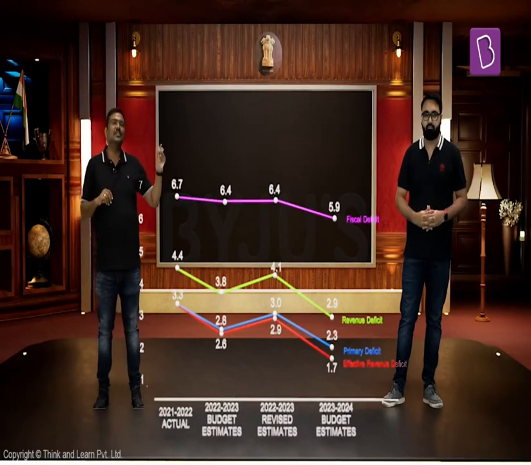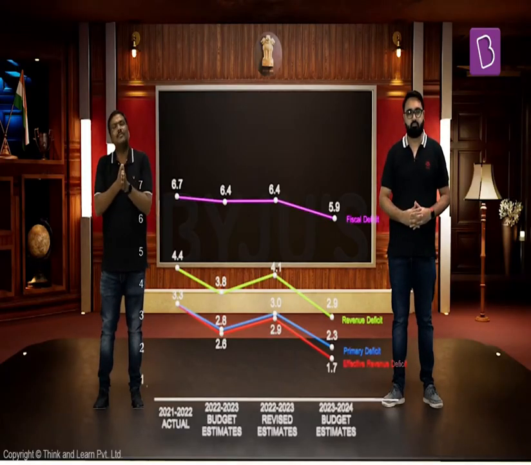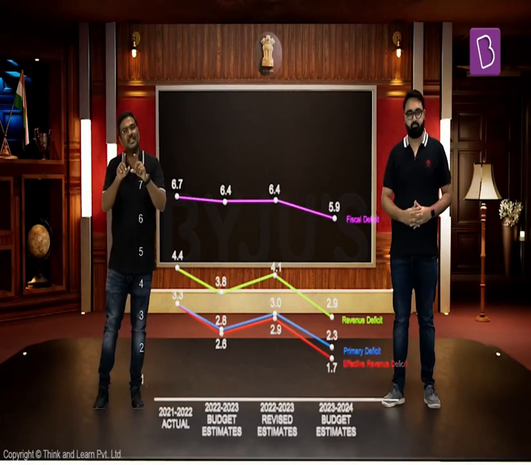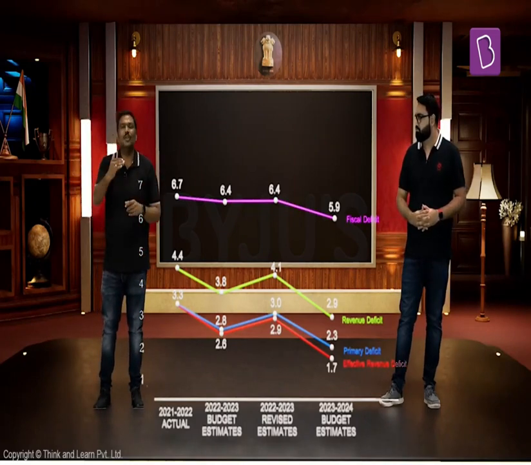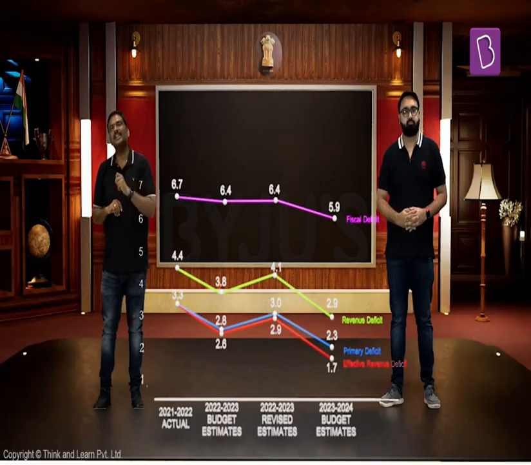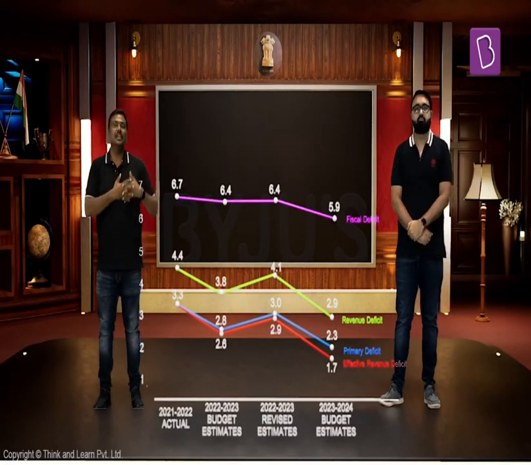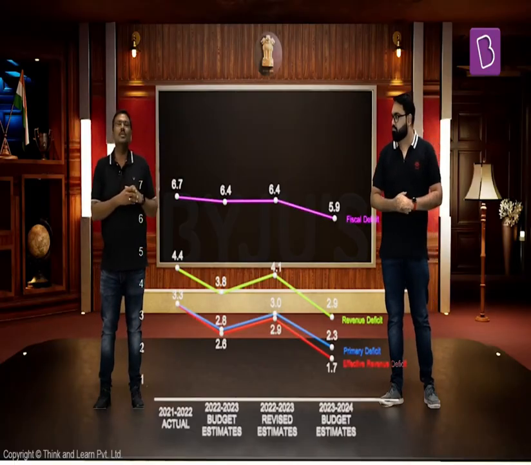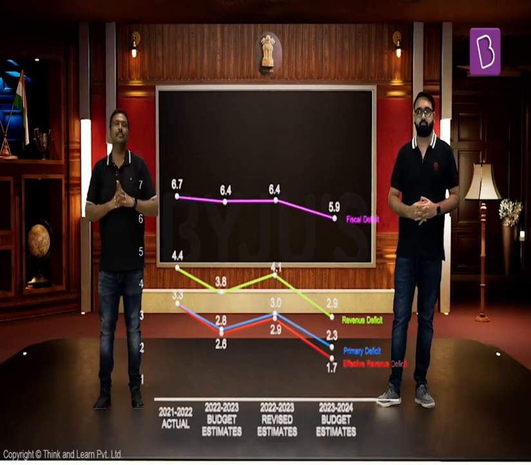And what do you observe? You'll see that the fiscal deficit target for the current financial year, as per the budget estimate, was kept at 6.4%. And today, the finance minister has revised it and still kept it at 6.4%, which basically means the government is on the path of fiscal consolidation. And you have to remember that. Why? Under the FRBM document, the government says that by financial year 25-26, it will further reduce it to less than 4.5%. Now, for next financial year, the target the government has set is 5.9%, which is on expected lines, slightly on the higher side compared to market expectation, but on expected lines. In addition to that, you'll see that the primary deficit target has been lowered. It is much lower now. The effective revenue deficit as well as the revenue deficit are fixed at 2.9%, 2.3%, and 1.7% of GDP. Now, these are the deficit numbers.